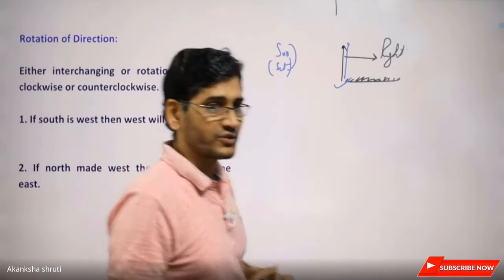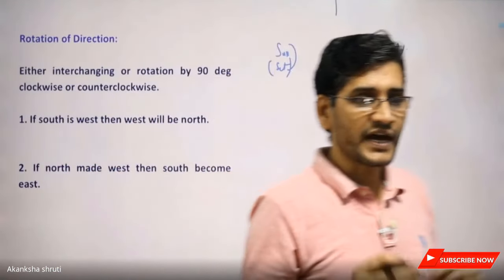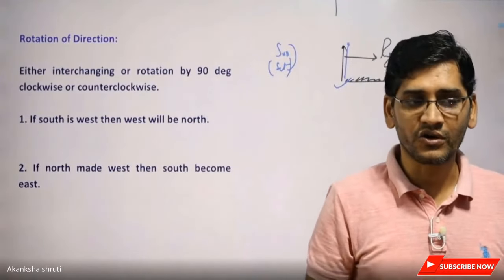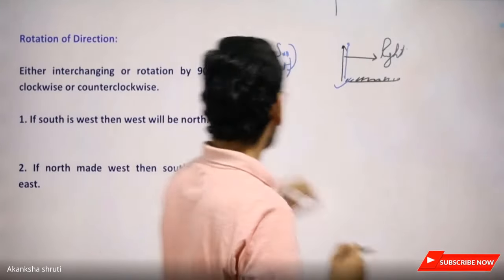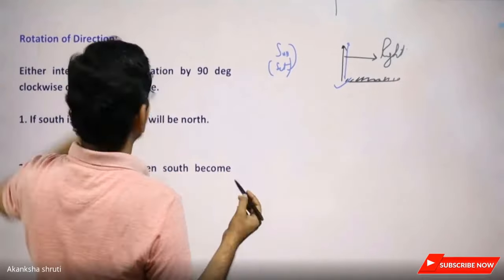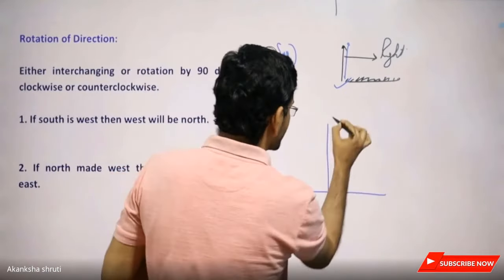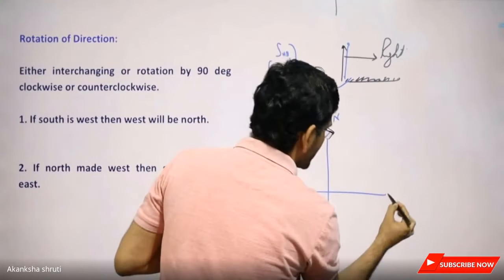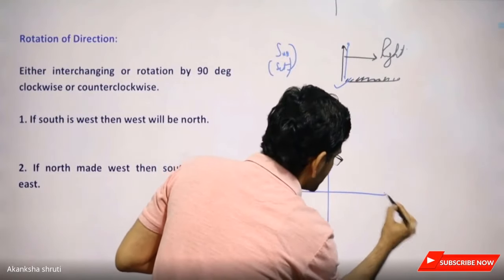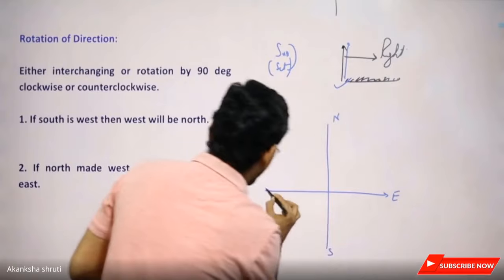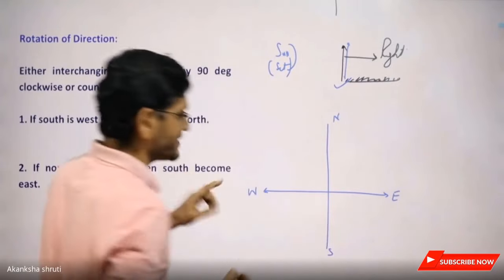rotation or direction rotation. This direction rotation is based on the clock questions. What is happening in direction rotation? Students, it may be asked that whatever the reference direction that you are considering, north, south, east, and west, these are the reference directions.